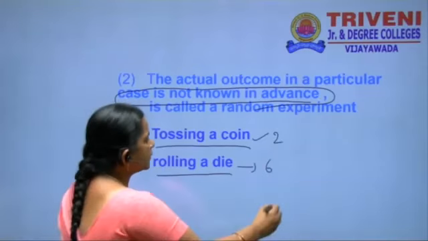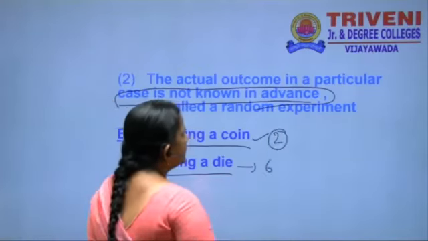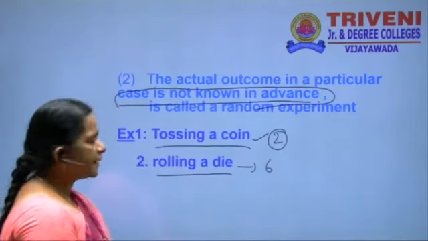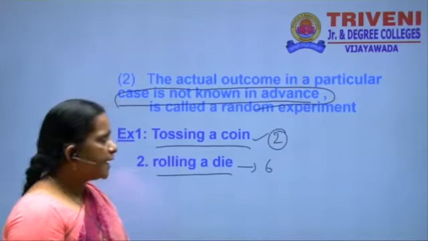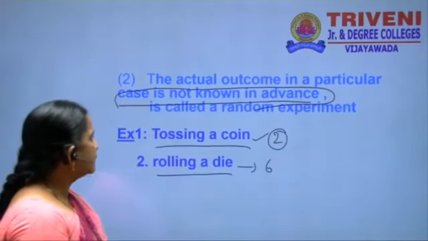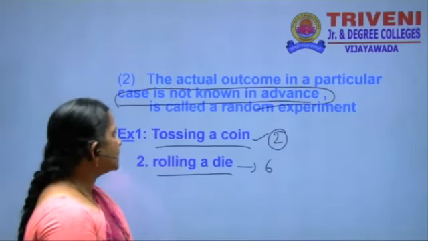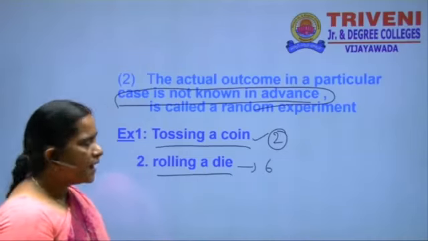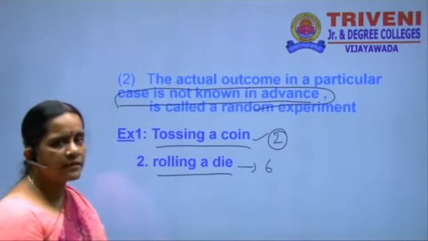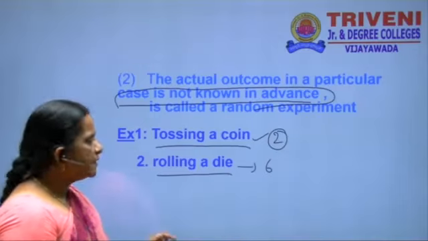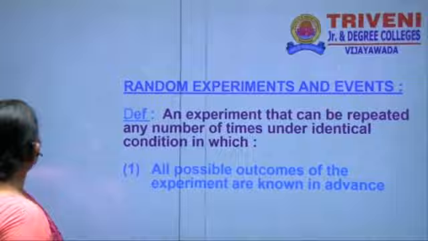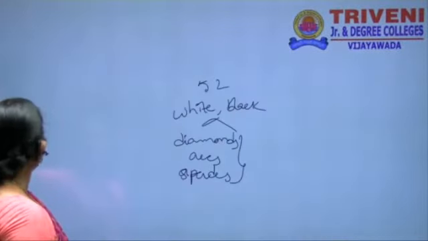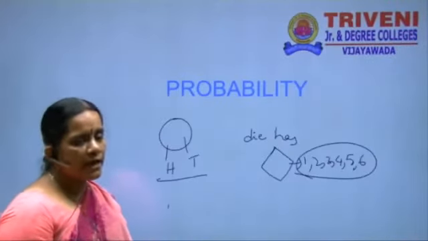but the actual outcome, suppose in tossing a coin, the outcome of a particular case we don't know. Here also the same, rolling a die has 6 faces, but which outcome will come in a particular case is not known in advance. This type of experiment is called a random experiment. Before going further, probability deals mostly with the concept of random experiments.